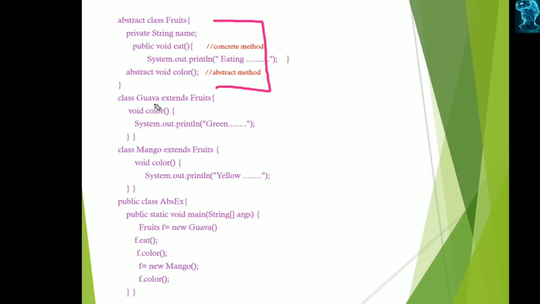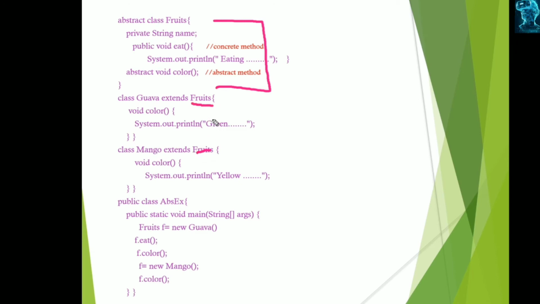Here we are creating subclasses for this Fruits class. Class Guava extends Fruits, meaning Guava is the subclass for the Fruits class. So at least one abstract method must be implemented in its body. Here color is the abstract method, and it must be implemented here. It displays that guava has the green color. Next is another subclass, Mango. It also has the authority to implement this color. Guava is a subclass and Mango is also a subclass of the Fruits class.